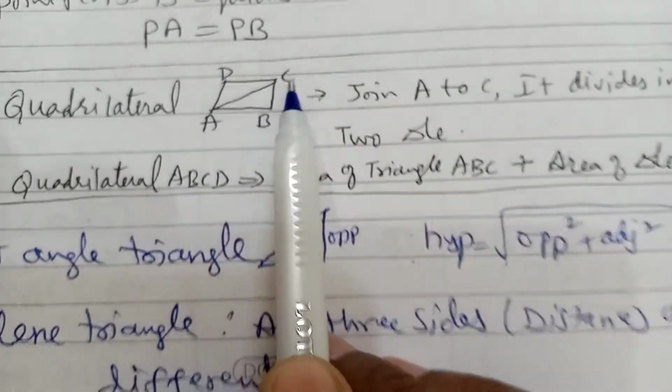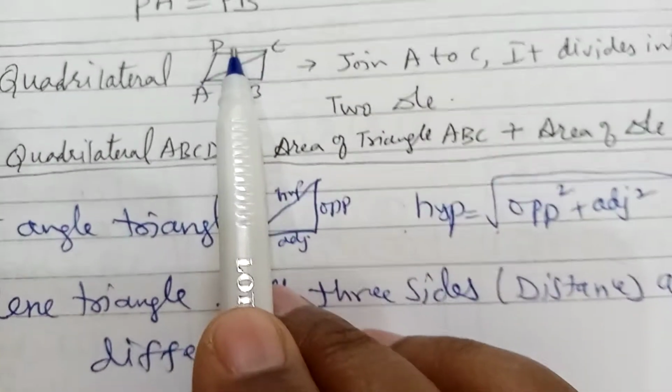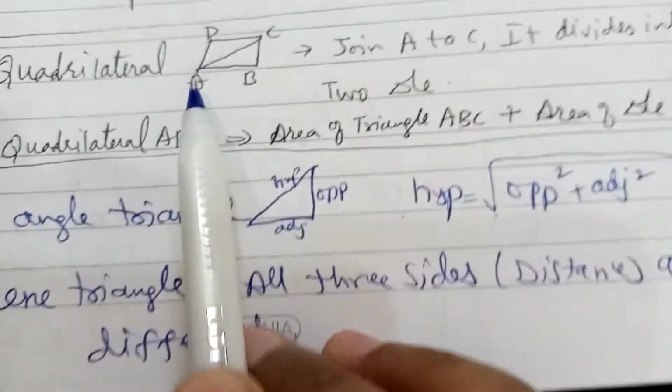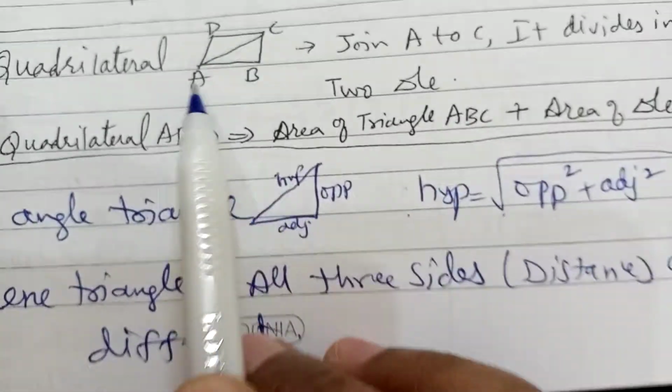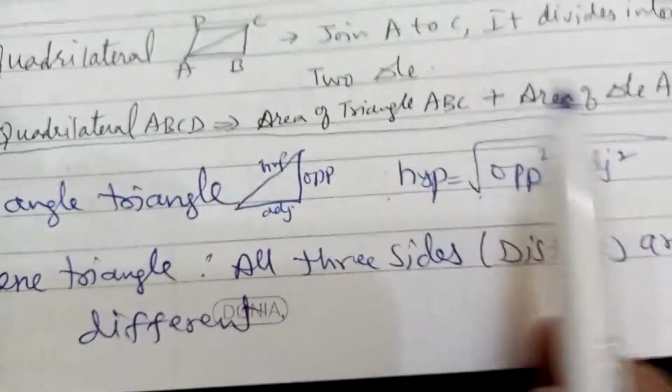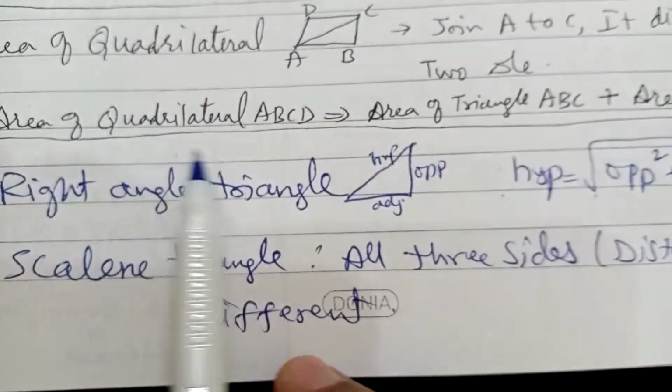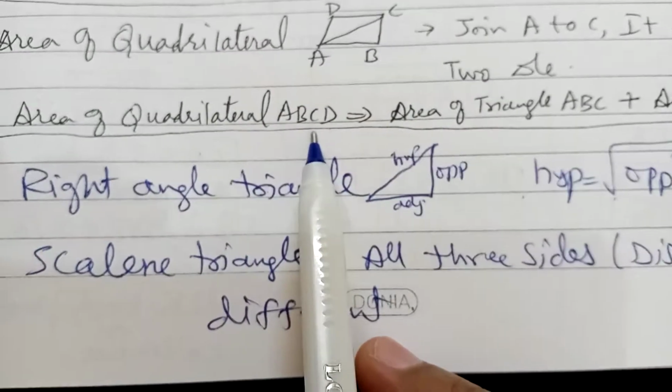Here you will split this figure into two triangles ABC and ADC. Find the area here and here, add this. You will get the area of quadrilateral ABCD.